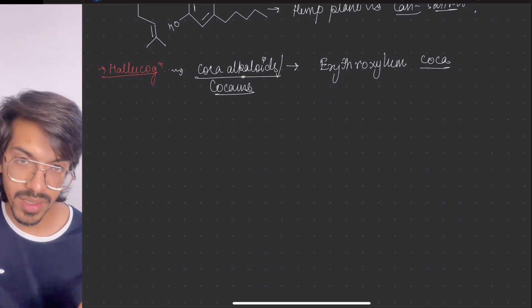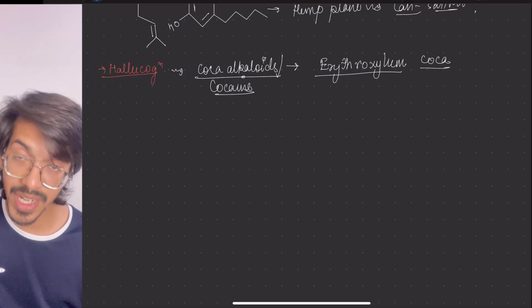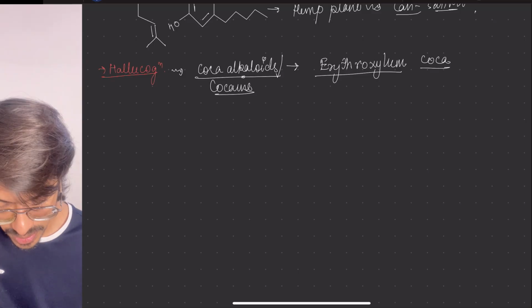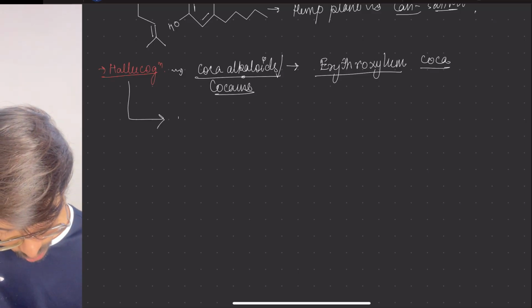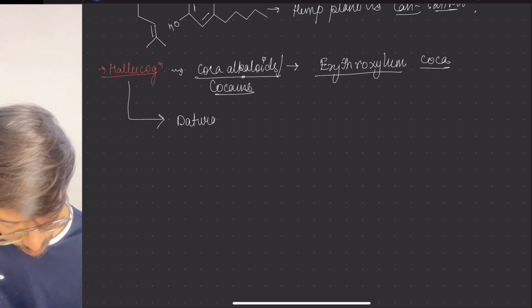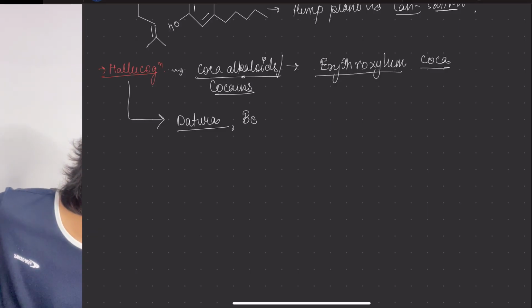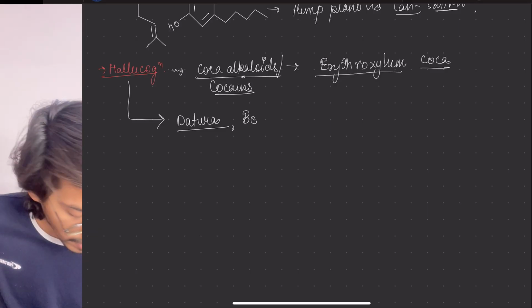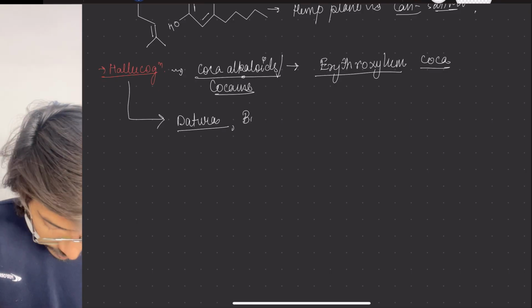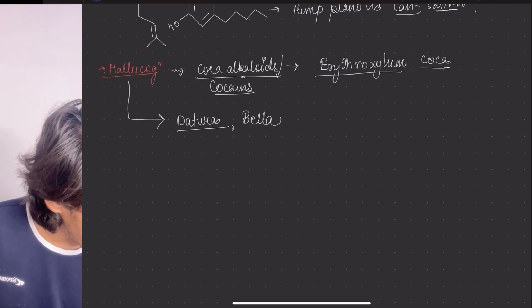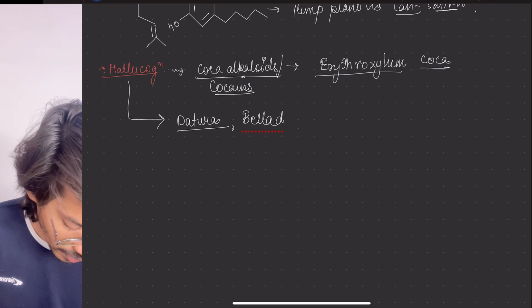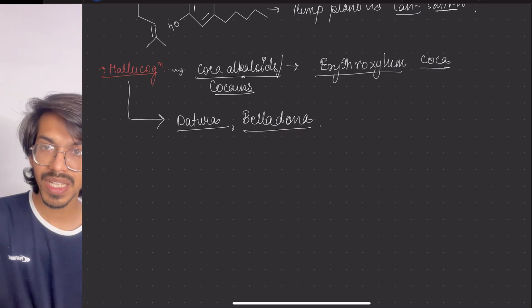So this plant is there. Other plants which have similar hallucinogenic properties are Datura and Belladonna. The Datura diagram is also given. So these examples we have to remember.